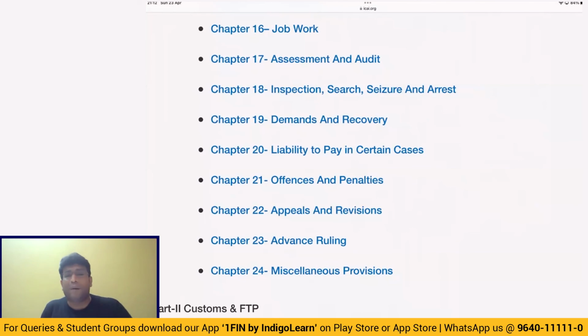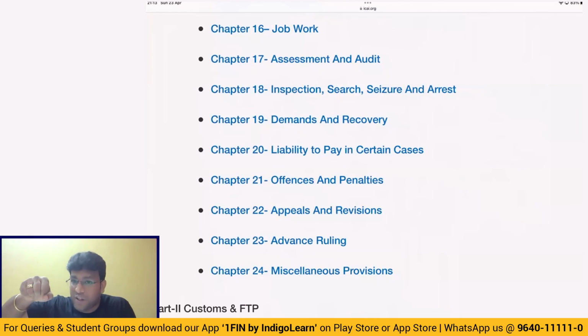Next, assessment and audit, sections 59, 60, 61. Section 60 talks about something called provisional assessment. If the taxpayer is unable to determine the value or rate of tax, he can apply for provisional assessment. And after that final assessment is done. Imagine if any amount is payable after final assessment, interest is required to be paid at 18% per annum from the due date of payment till the date of payment.